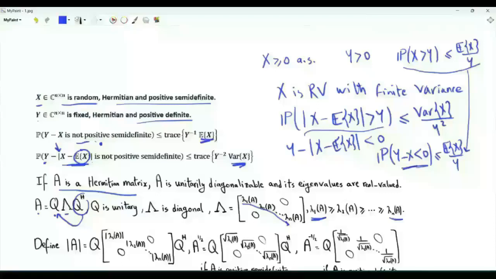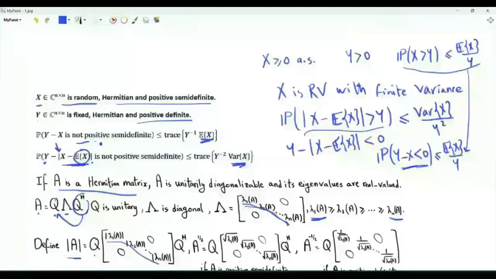Going back to our question, what does the absolute value operation mean here? It means that we construct a matrix with the same eigenvector matrix Q as matrix A. The eigenvalues are replaced by their absolute values. Note that if A is Hermitian and positive semi-definite, the eigenvalues are real valued and non-negative. The absolute value of A is equal to A.